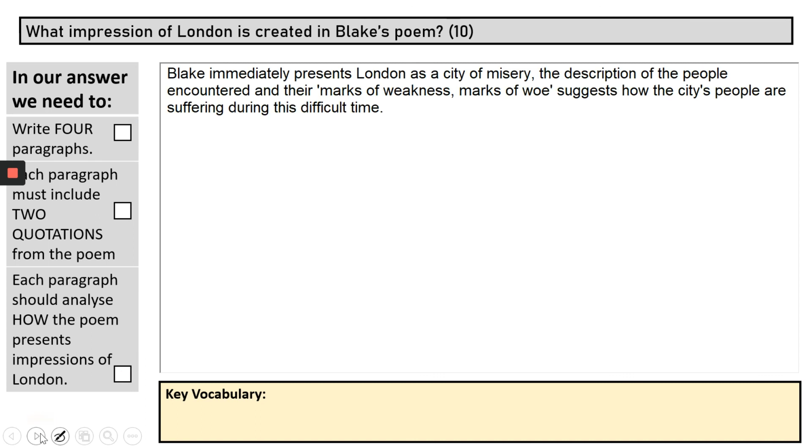So this is an example of what a response might start to look like. So we've got Blake immediately presents London as a city of misery. The description of these people encountered and their marks of weakness, marks of woe, suggests how the city's people are suffering during this difficult time. So we've clearly got evidence there of how to use the what, how, and why technique. So this is something that we hope will help you answer this question.